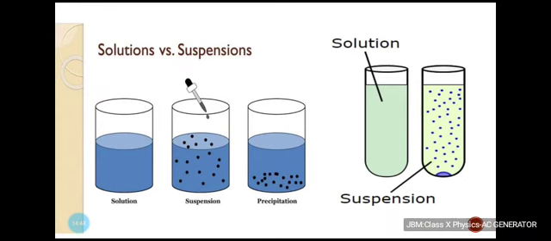Now, in order to understand the difference between solution and suspension, it is better to begin with this picture. You can see what is the case with the solution and what happens with the suspension. In a suspension, you can find that after a while there is some precipitation. You are able to see the particles in it. Both are mixtures. Solution is also a mixture, suspension is also a mixture, but there is a very basic difference between them. In solution, you are not able to see the particles that have been dissolved to form the mixture, but in case of a suspension, you are very well able to see the particles, or rather they precipitate after a while.